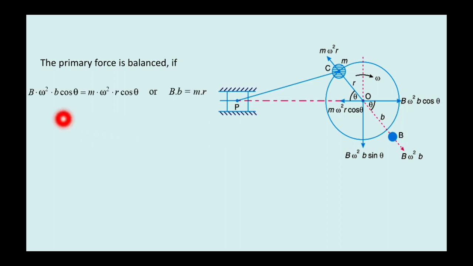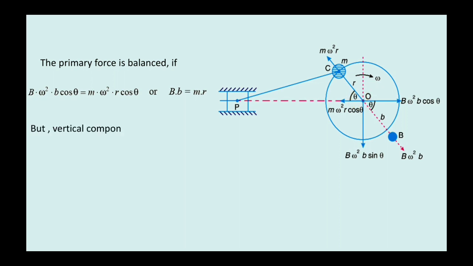That is, B omega square b cos theta equals m omega square r cos theta, or B into b, the mass on this side into this distance, equals m into r. Then the primary force can be balanced.